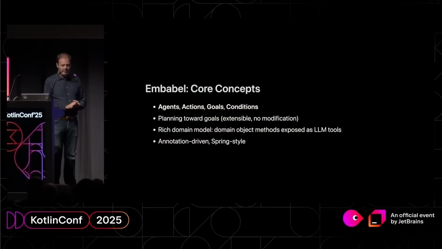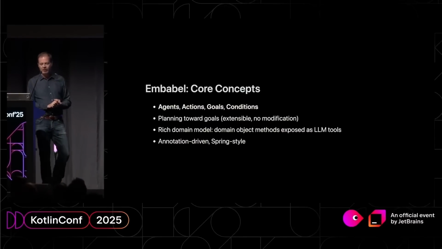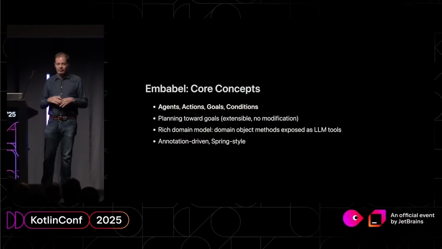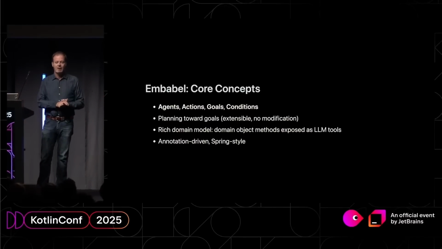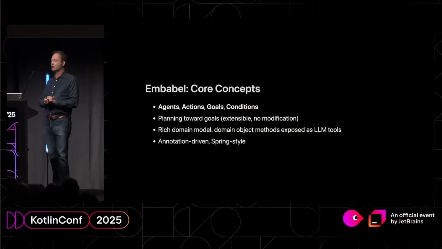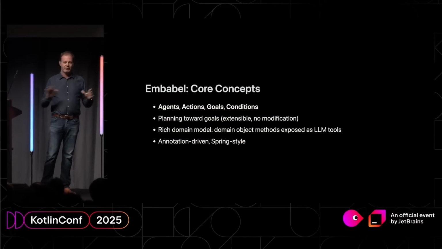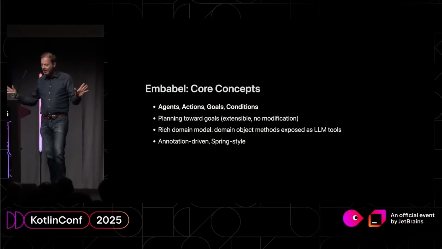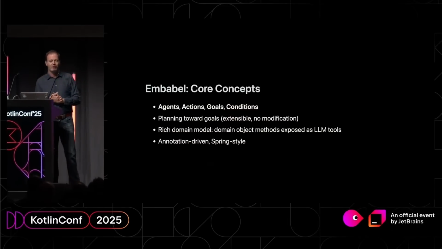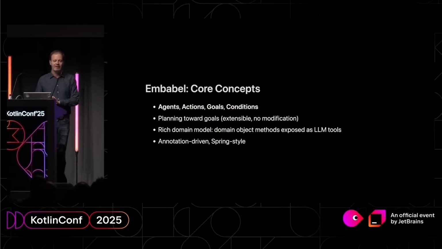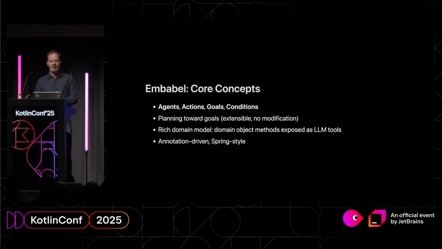There are two programming models. One is annotation driven in Spring style. Another is a Kotlin DSL. I think the Kotlin DSL could be improved a lot. So, I welcome all contributions, but people from the Kotlin community who are awesome with DSLs could really, really improve that part of it and make it extremely compelling.